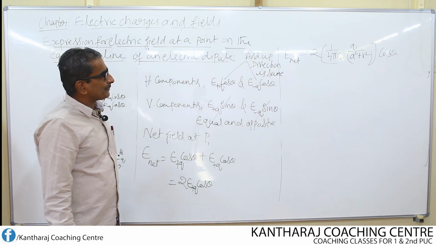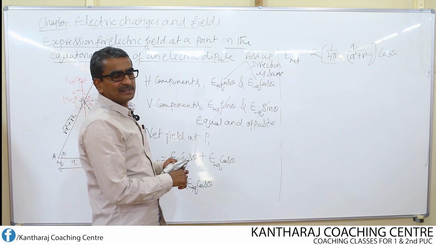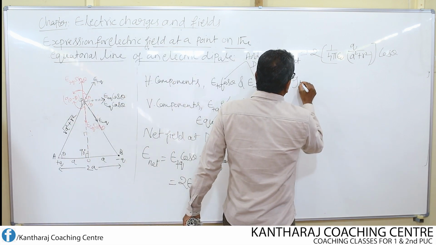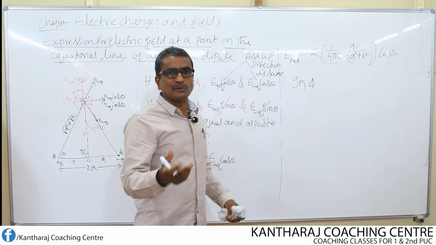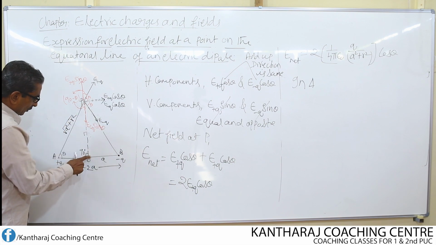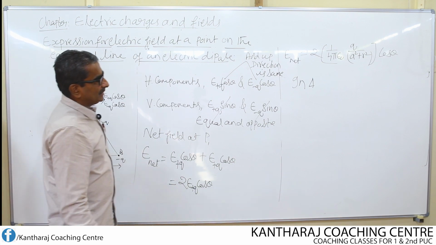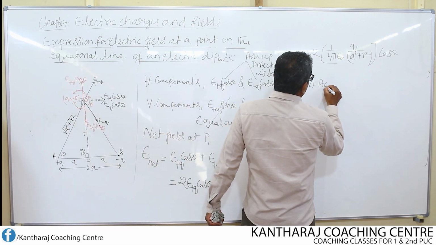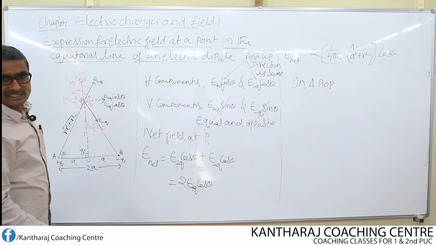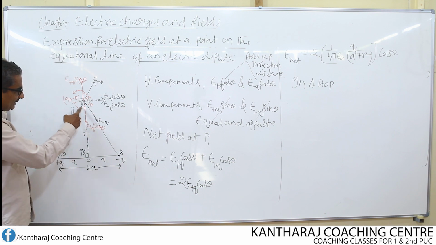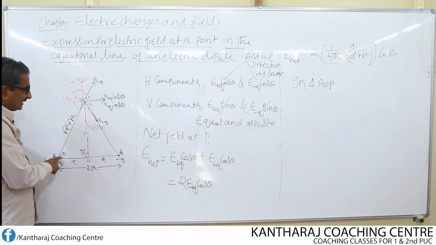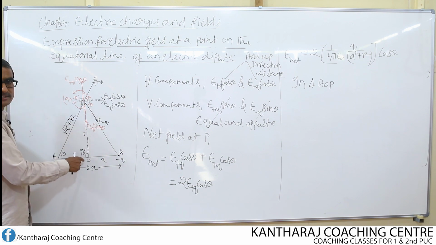Now let us simplify this. How to simplify this? Next, all that I am going to do is substitute for cos theta in triangle APO or AOP. In triangle AOP, it's nothing but a right angle triangle. Use the cos theta function. What is cos theta equal to? In this triangle, adjacent side by hypotenuse. To this angle theta, which is the adjacent side?